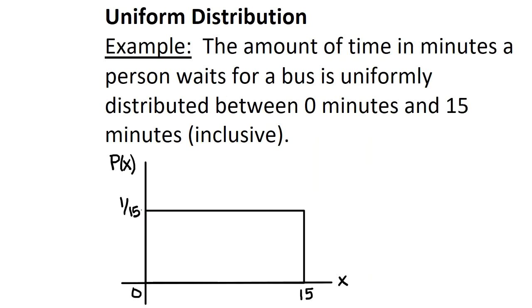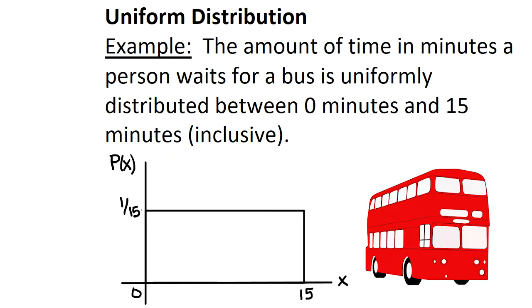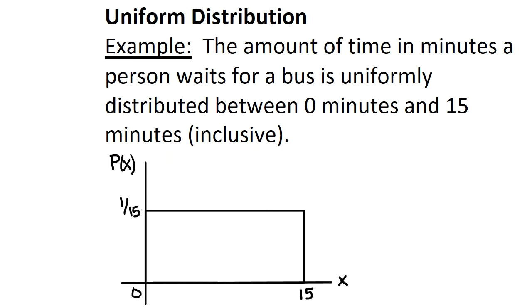A continuous random variable has a uniform distribution if the values are spread evenly over a range of possibilities. In our example, it's waiting for a bus. So a person's waiting for a bus and the wait time is uniformly distributed. It's anywhere between 0 minutes and 15 minutes. It could be as long as 15 minutes. The probability distribution is shown in our graph. Now, the height is 1/15 and the length is 15.